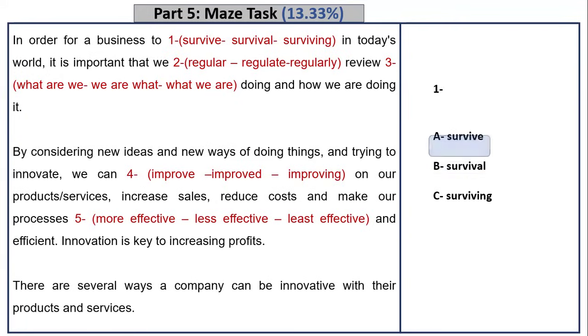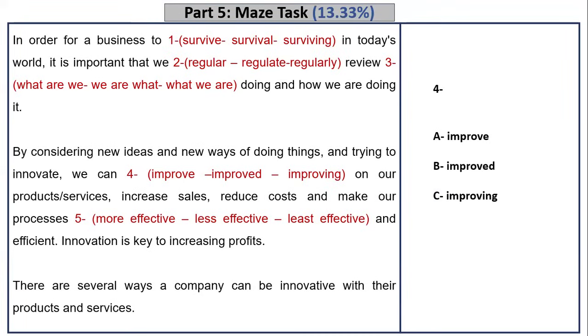Of course, to is followed by an infinitive, so to survive. In today's world, it is important that we regulate or regularly review, and you need to continue, but let's try to think of this one, okay? I have a verb, and right before the verb, there is a word, so for sure it should be an adverb with an ly, regularly review. What are we, we are what, or what we are doing and how we are doing it. Correct answer is what we are doing, because it's not a question here. I cannot say what are we. It's not a question, it's a relative pronoun.